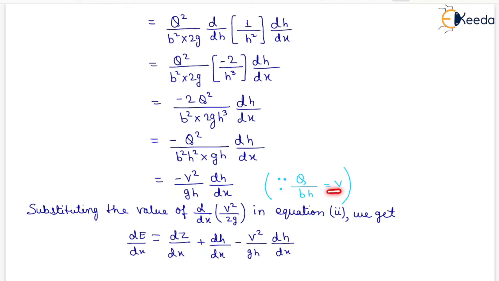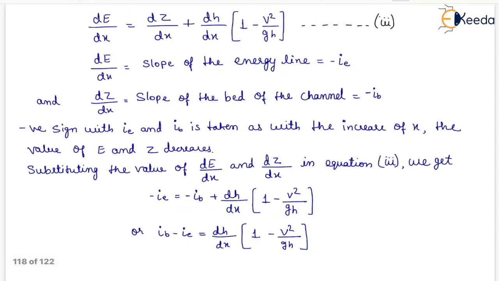Now substituting this value of d by dx of V squared upon 2g in the second equation, we get dE upon dx equals dz upon dx plus dH upon dx minus V squared upon gH into dH upon dx. Now dE upon dx equals dz upon dx plus dH upon dx into 1 minus V squared upon gH, which is our third equation.